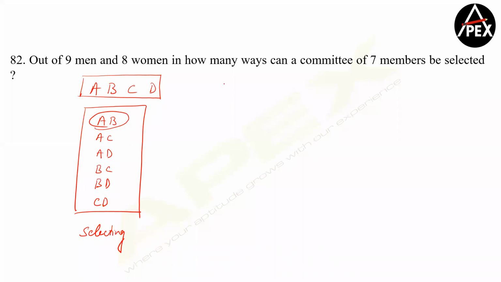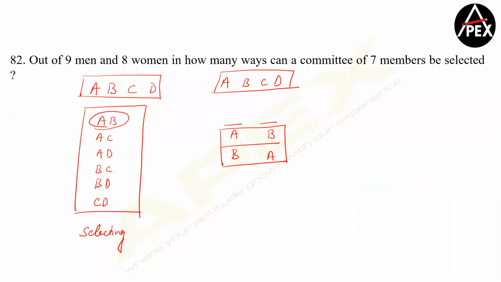Now suppose I say there are 4 people and I have 2 chairs. In how many ways can I arrange them? If I have 2 chairs, suppose I keep A and B here, and if I write B and A here, are these 2 different arrangements? Yes, these are 2 different arrangements. Now this is the major difference between arrangement and selection. In arrangement, your order becomes important, and that's why arrangements are also called ordered pairs, and selection is always called unordered pairs. Any doubts here?